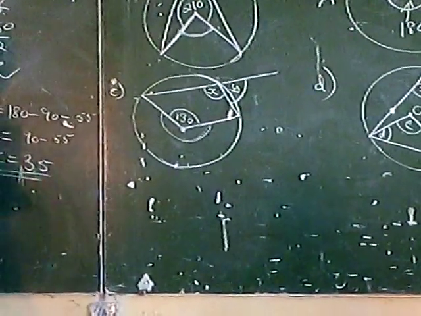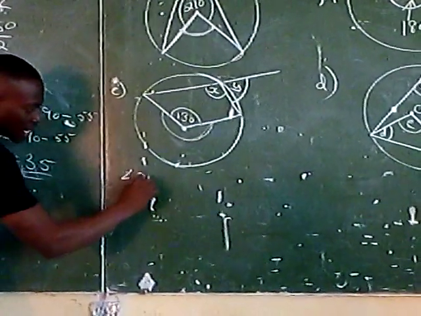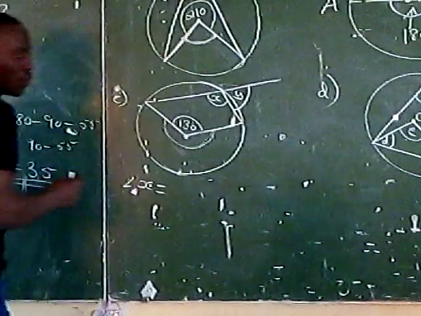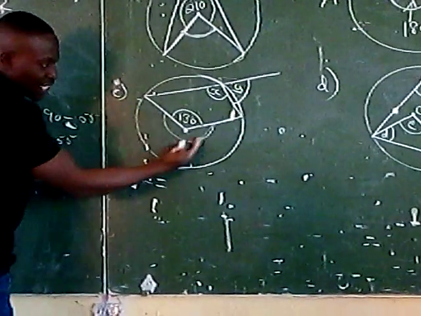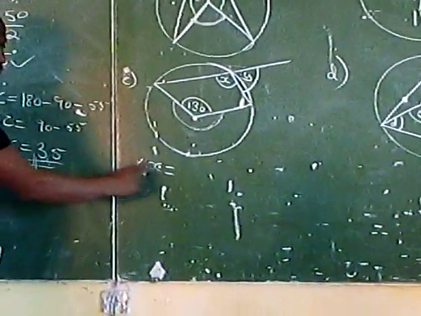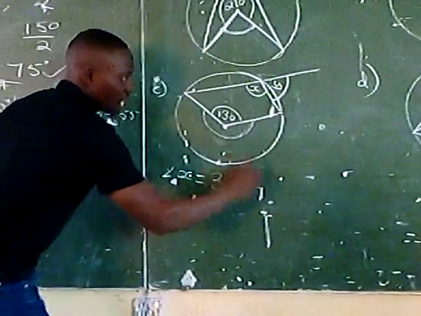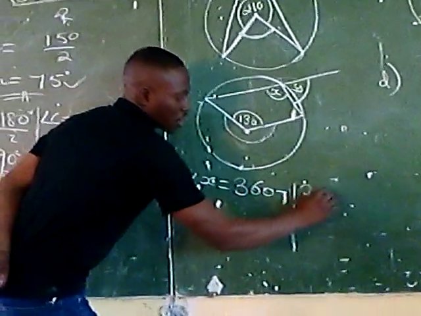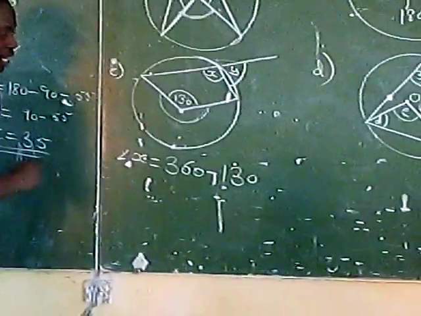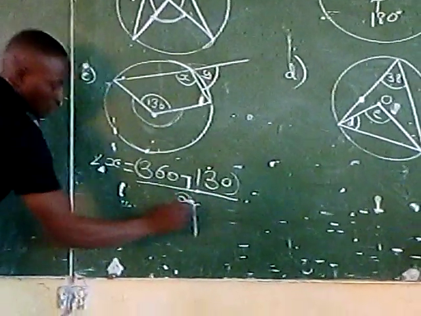And so it's very easy. For us to find X, we first find the angle at the center, after which we divide by 2. So angle X is equal to 360 degrees minus the 130 degrees, and once we do that, we divide everything by 2.